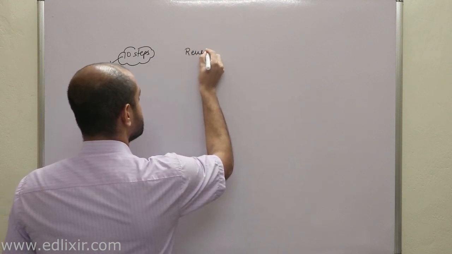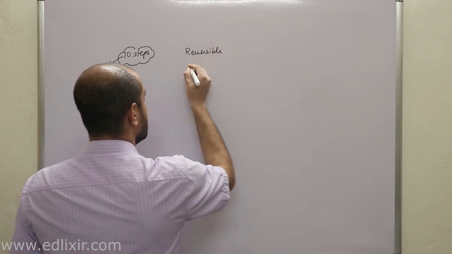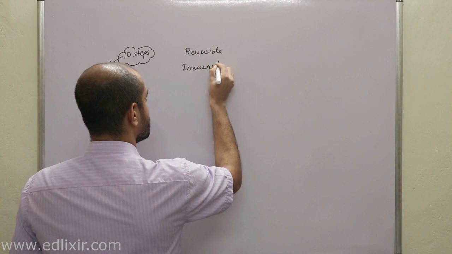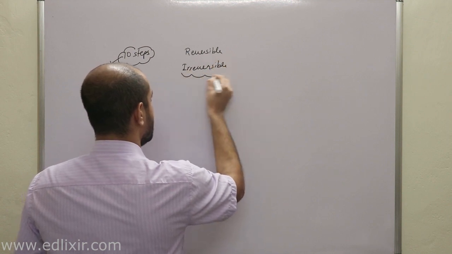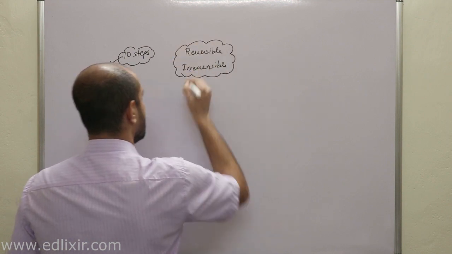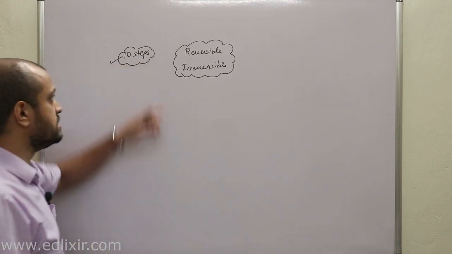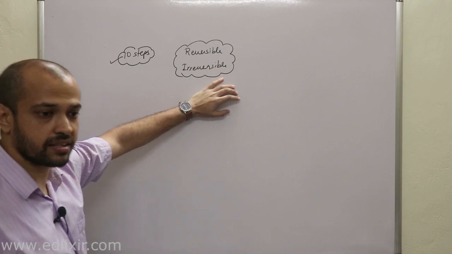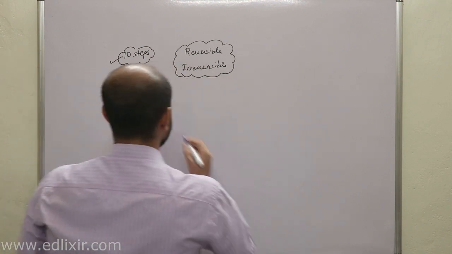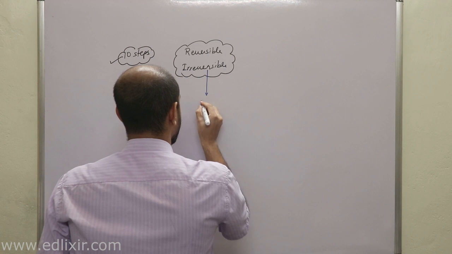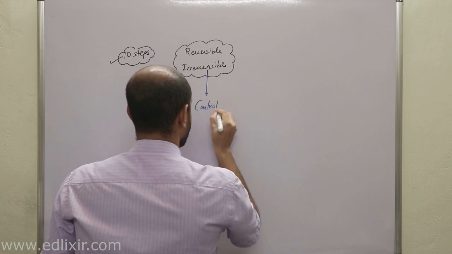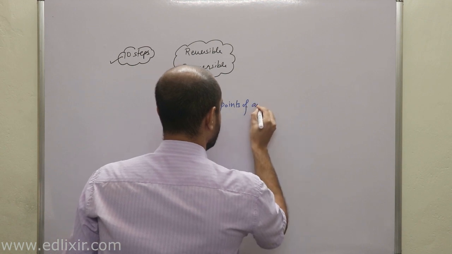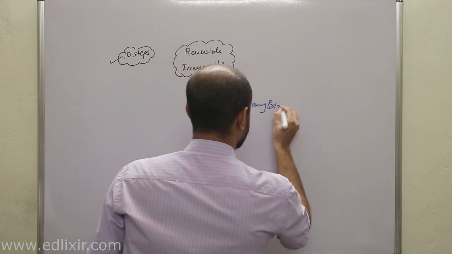many reversible steps and there are many irreversible steps. Okay. Now, as a rule of your biochemistry class, you must understand that these irreversible steps are actually the control points of any biochemical pathways.